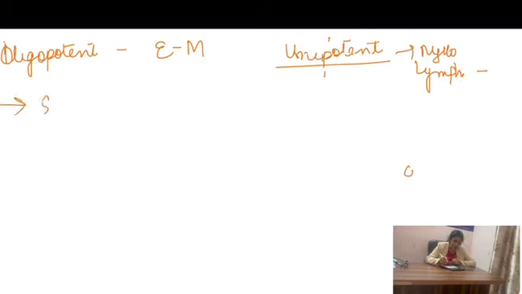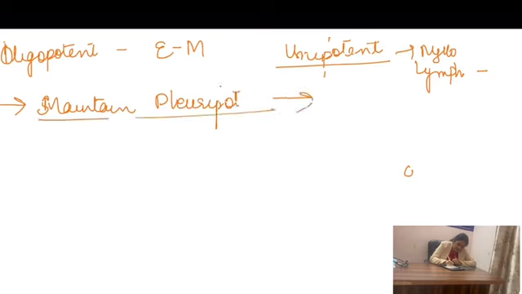Now, what signals these cells to maintain their pluripotency? This is a question: what are the transcription factors responsible to maintain the pluripotency of the stem cells so that they can give rise to multiple cell lineages?